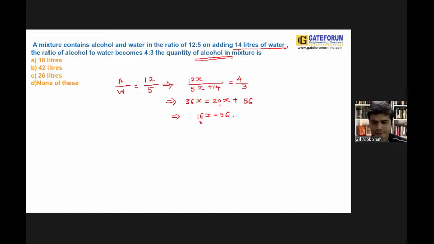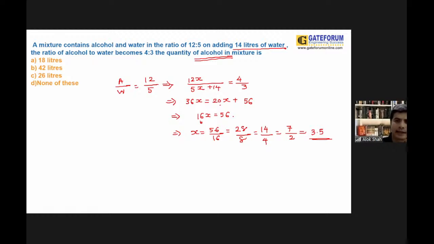So here x is equal to 56 upon 16, and that is basically 28 upon 8, that is 14 upon 4, that is 7 upon 2, and that is basically 3.5 liters. Now you want to find out the quantity of alcohol in the mixture.